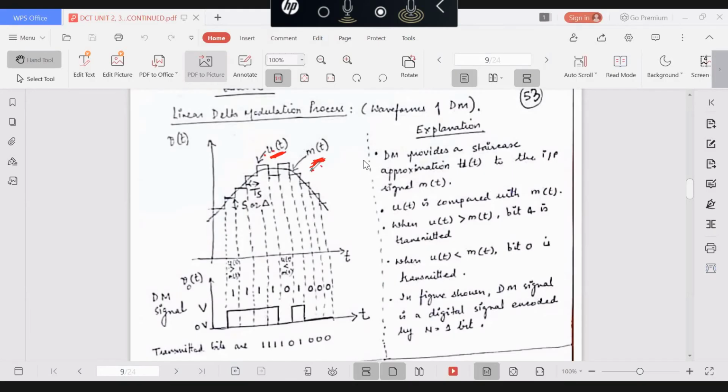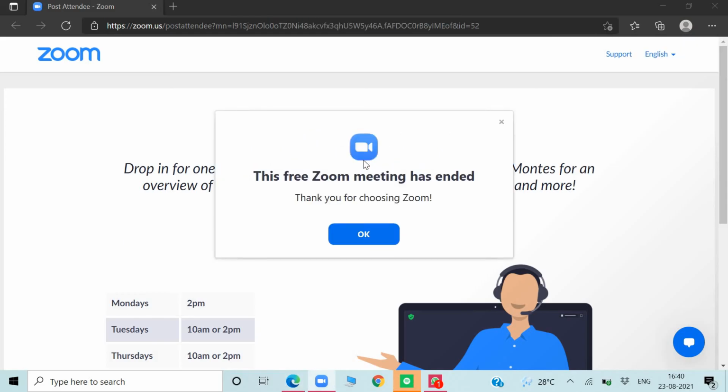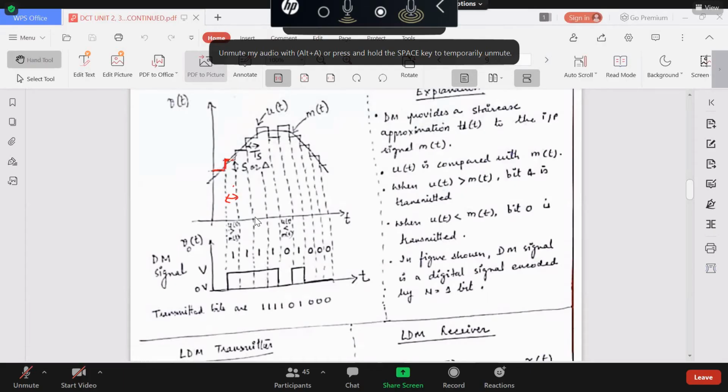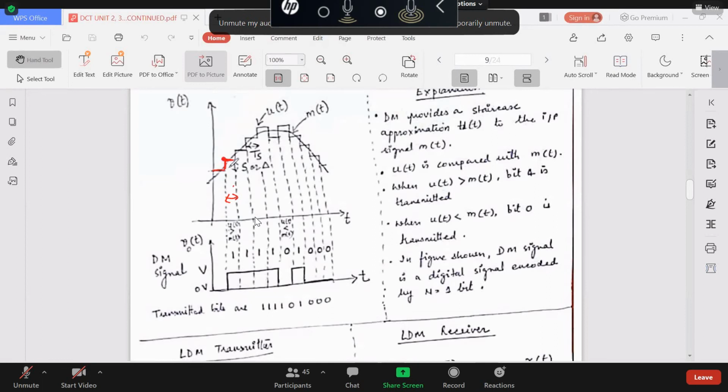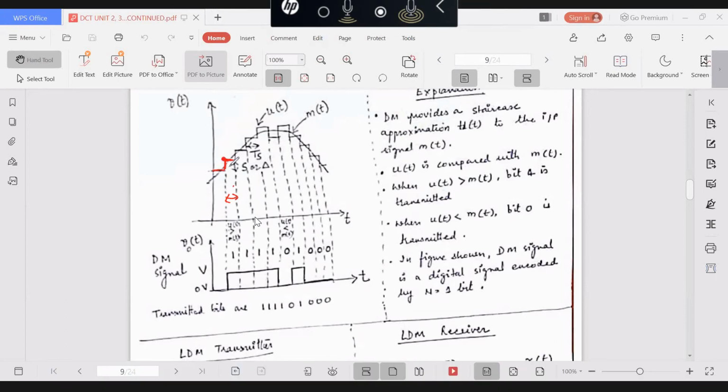Both are compared. So when the staircase approximation u of t is compared with x of t, by one step, here you can see u of t is more than x of t. If you see carefully, the u of t voltage, this step approximation, is more than x of t. So when u of t is more than x of t, which bit is transmitted?